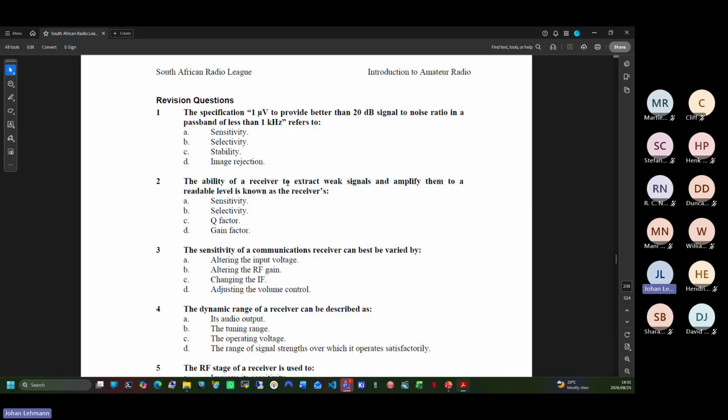The ability of a receiver to extract weak signals and amplify them to a readable level is known as the receiver's sensitivity. The sensitivity of a communication receiver can best be varied by... I'll take a flyer at this one. Bravo, altering the RF gain. Yes, correct.